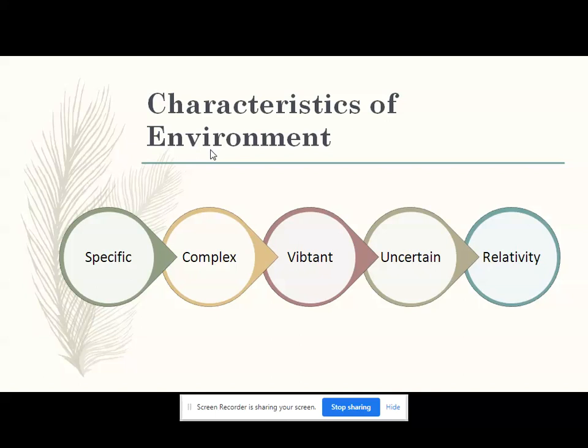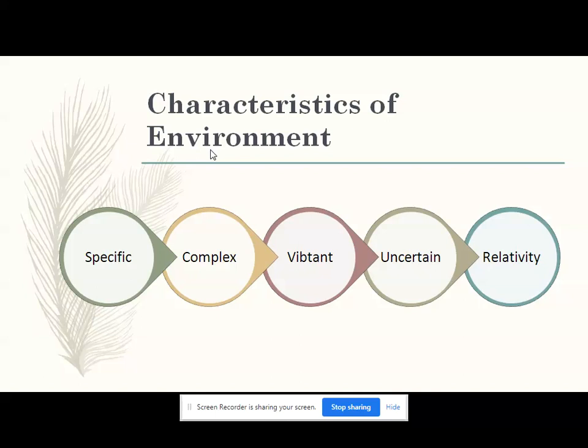For example, customer tastes for clothes change frequently because fashion is not the same throughout a decade or even throughout a year. Thus the fashion industry suffers great uncertainty. A fashion may live for a few days or maybe a few years. So, depending on the characteristics of the industry, the environment of that organization or company is also changing.